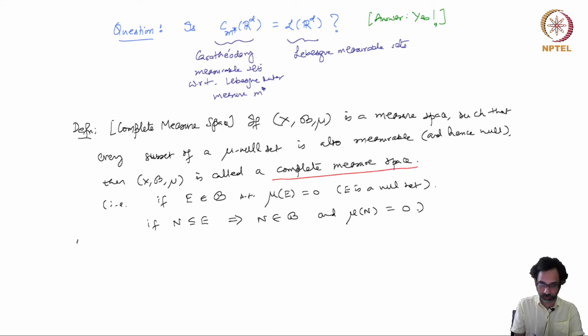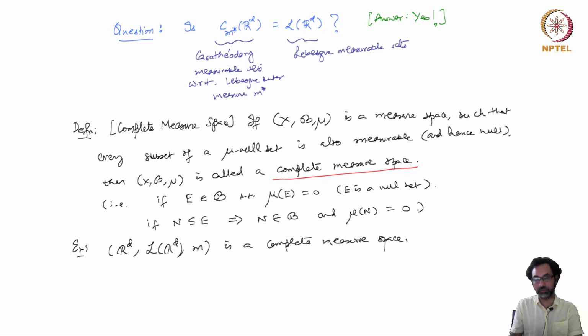So of course an example we already know is the collection of Lebesgue measurable sets. This is with, of course, the Lebesgue measure, so (R^d, L(R^d), m). The Lebesgue measure m is a complete measure space, because when you have a Lebesgue outer measure 0, then a set becomes measurable.